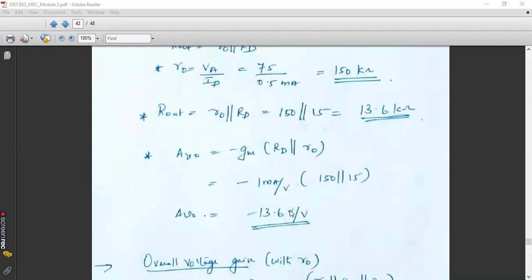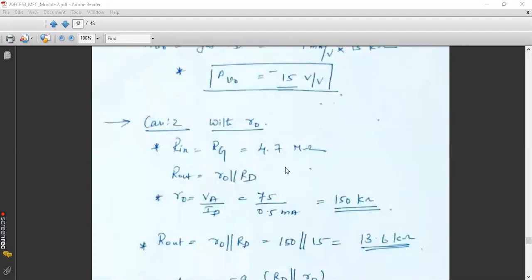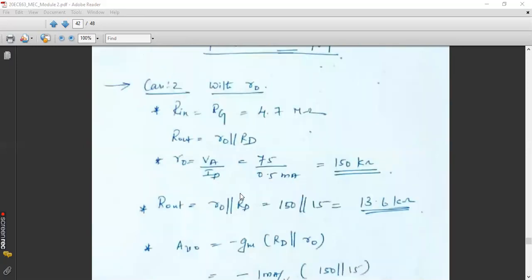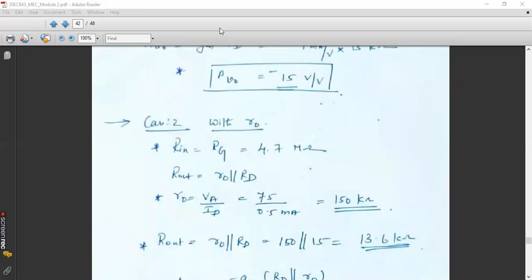The gain is decreased from 15 to 13.6. That means whenever we have the channel modulation effect, there exists a finite resistance R0 across the drain and source terminals, because of which it will always try to decrease our gain. That is what we are trying to show through this particular numerical problem. Understood the effect of R0 and without R0?